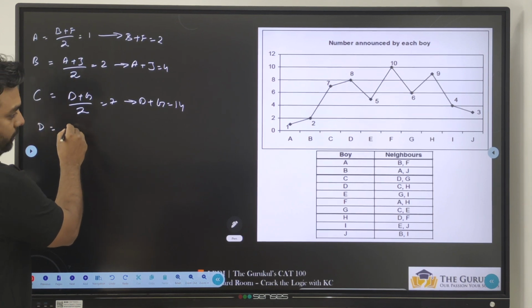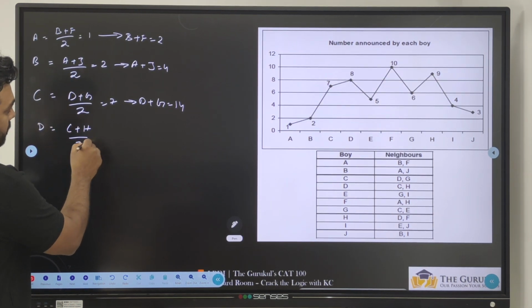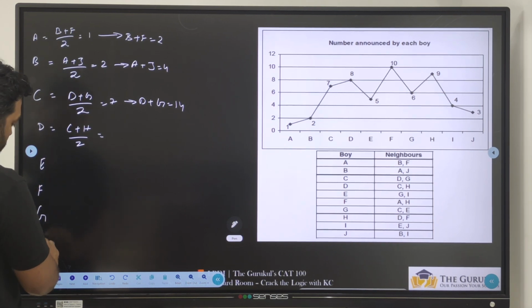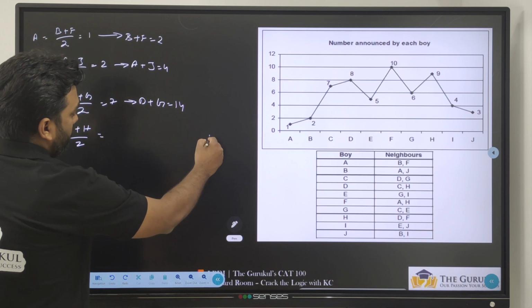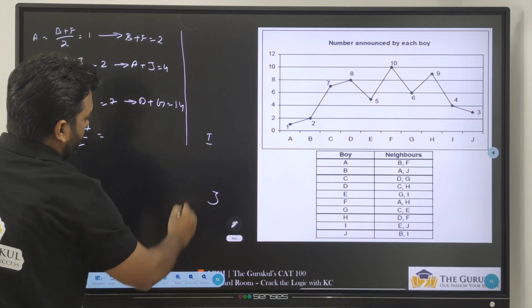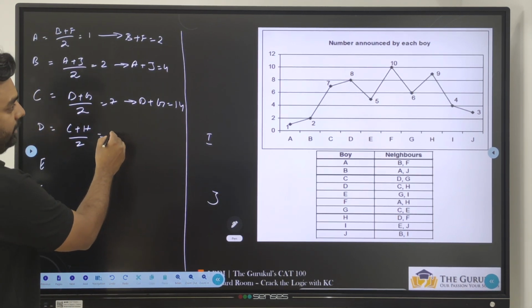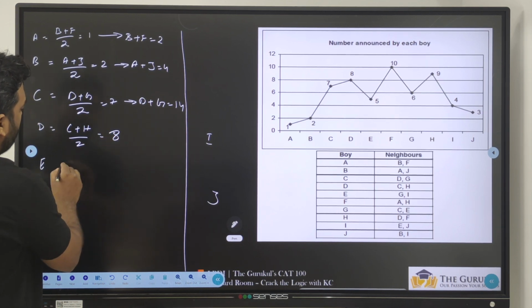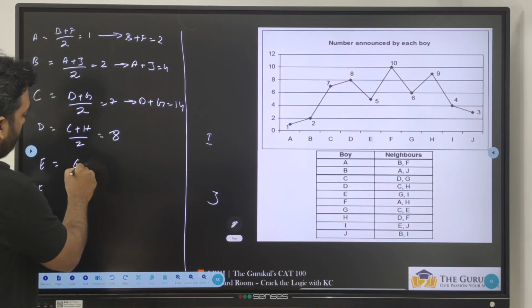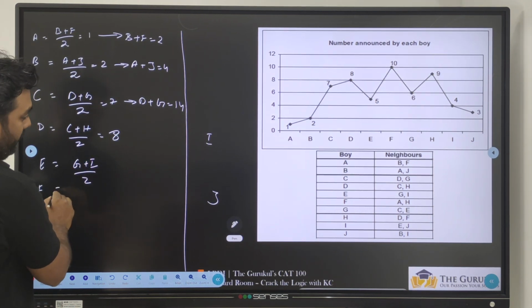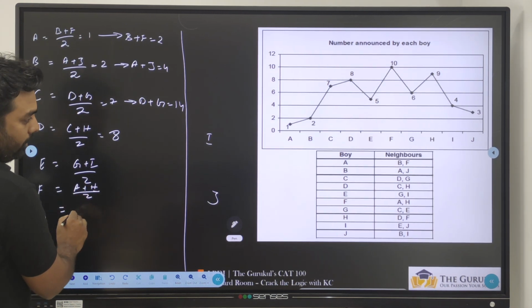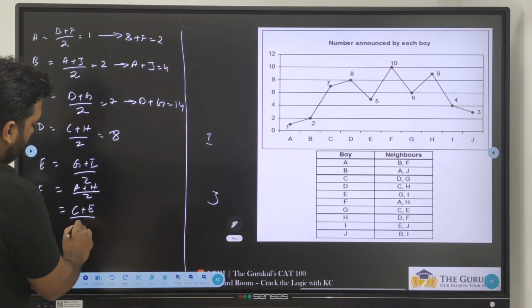D is equal to (C plus H) by 2. D, E, F, G, H, I and J. Okay. D gave us the answer as 8. Let's write this one. E equal to (G plus I) by 2. F is equal to (A plus H) by 2. G equal to (C plus E) by 2.